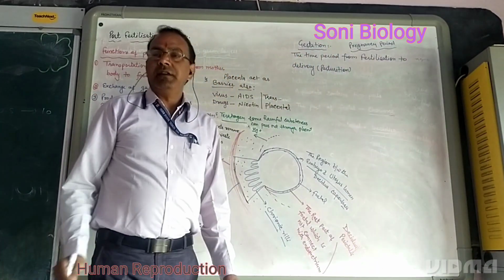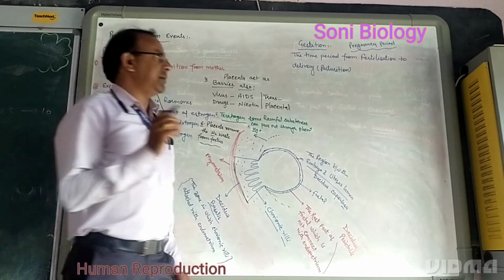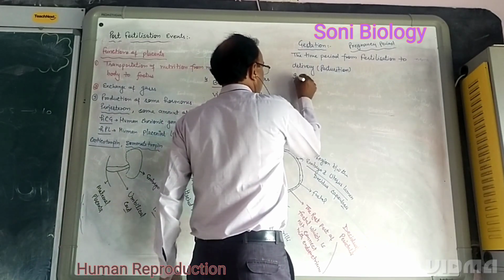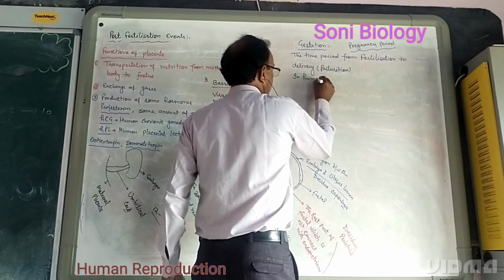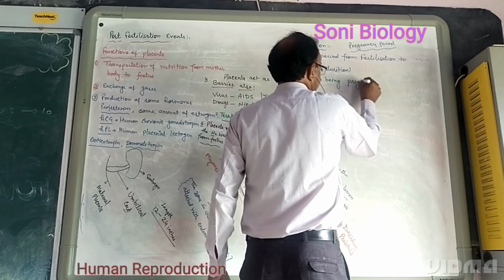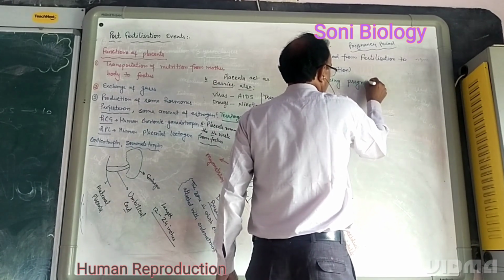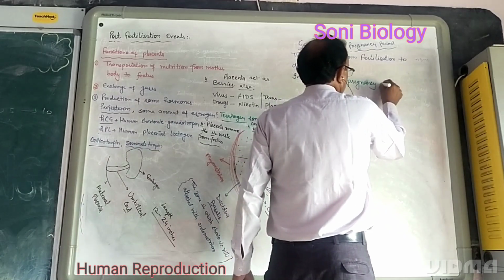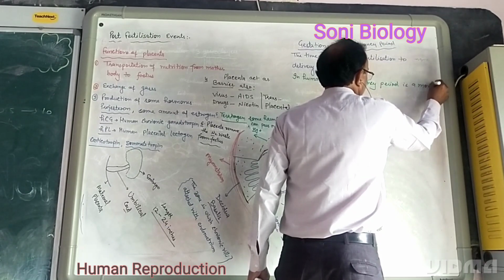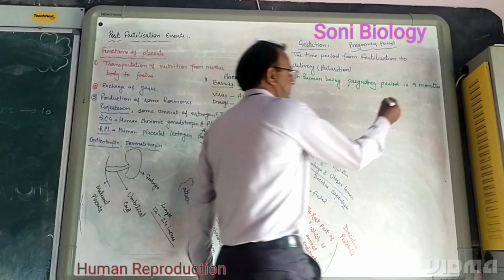In human beings, the pregnancy period is 9 months, which we have divided into 3 trimesters.